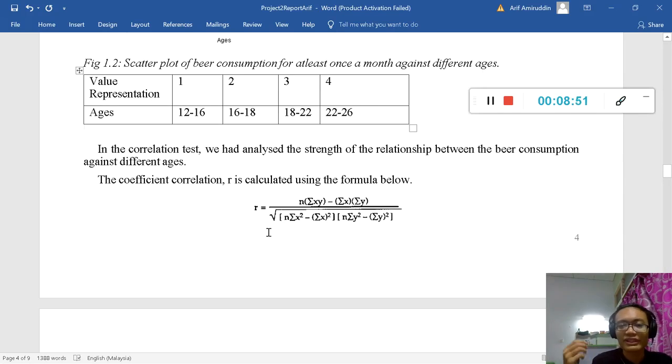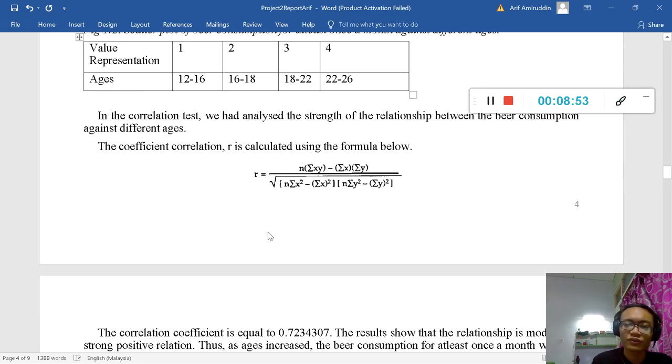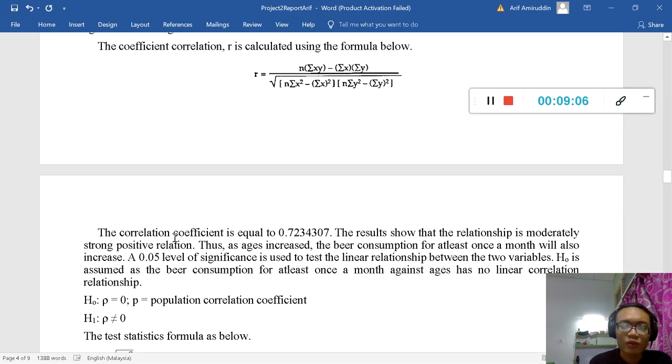And of course we also have negative correlation. For negative correlation, the variables X and Y go in opposite ways. So if X is larger, maybe Y will be smaller. So that is the difference. And what we found is that the correlation coefficient is equal to 0.7234307. So you can say that this relationship is moderately strong.